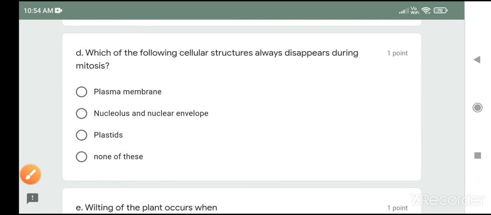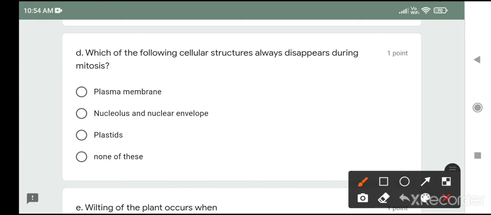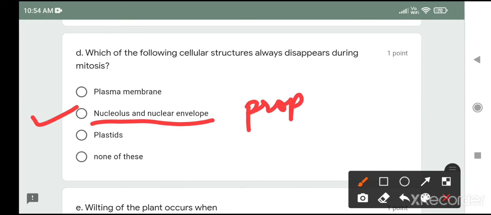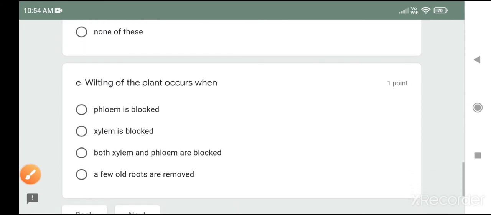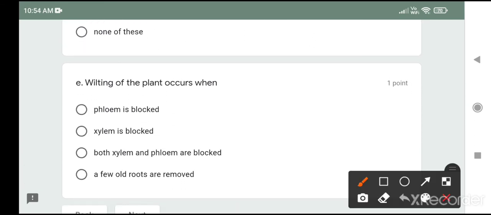Which of the following cellular structures always disappear during mitosis? During mitosis, the nucleolus and nuclear envelope disappear, not the plasma membrane, not the plastid, and this process occurs at prophase. They reappear at telophase. Wilting of plants occurs when? What is wilting? Wilting means murjhana, or the loss of water. Here we must understand that phloem is a vascular tissue which helps in conduction of food.